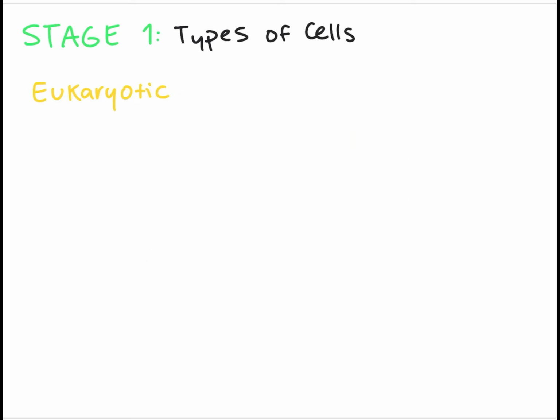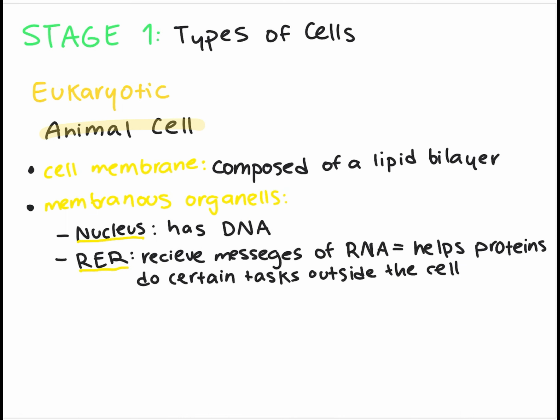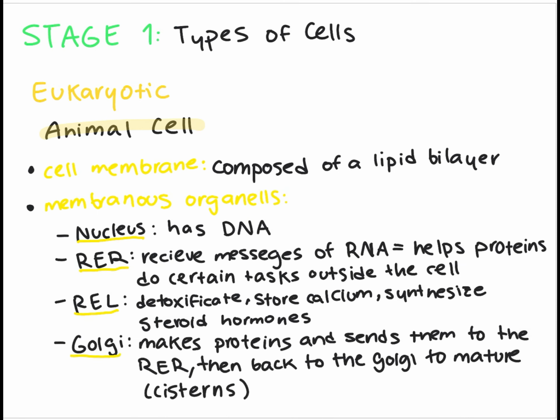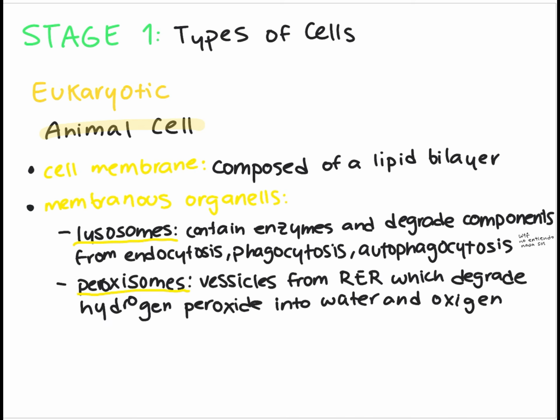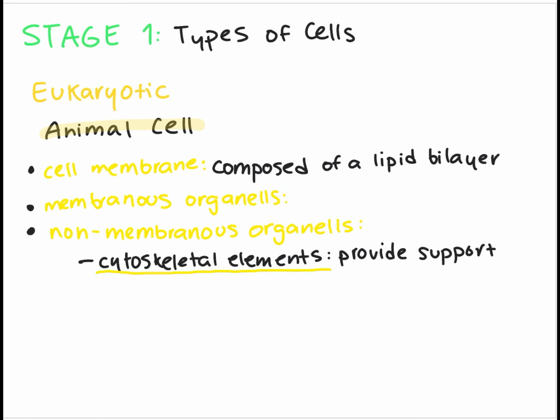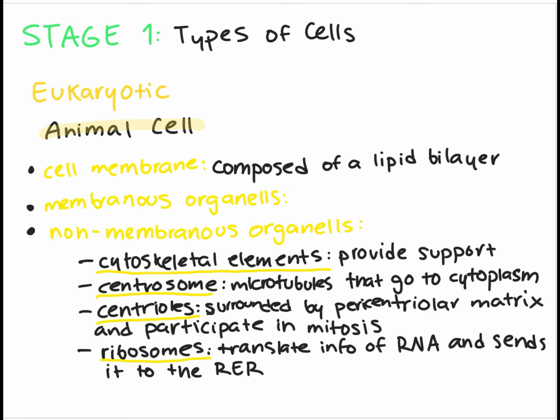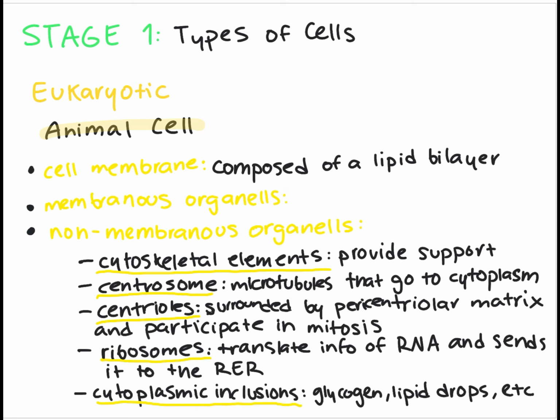While the eukaryotic, they can be classified in 2 again, the animal cell and the plant cell. The animal cell is composed of the cell membrane and the membranous organelles, which are the nucleus, the rough endoplasmic reticulum, the smooth endoplasmic reticulum, the Golgi apparatus, the lysosomes, peroxisomes, mitochondria, and also by the non-membranous organelles, which are the cytoskeletal elements, the centrosome, centrioles, ribosomes, and cytoplasmic inclusions.